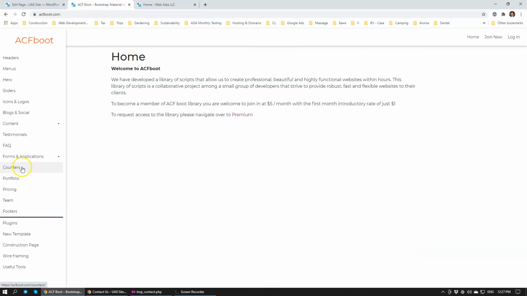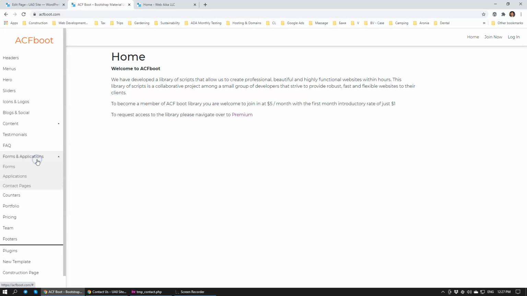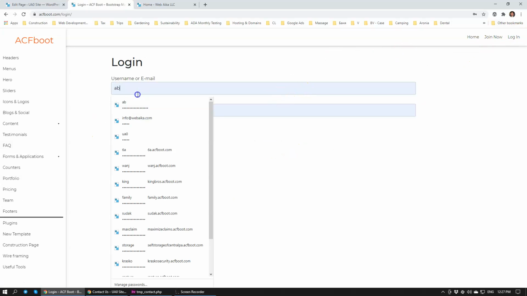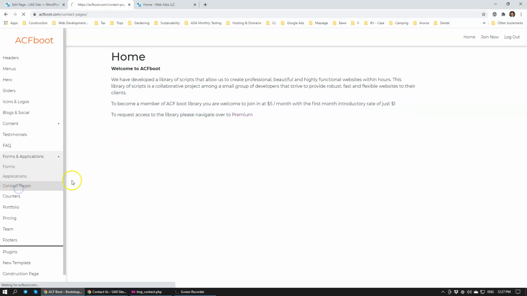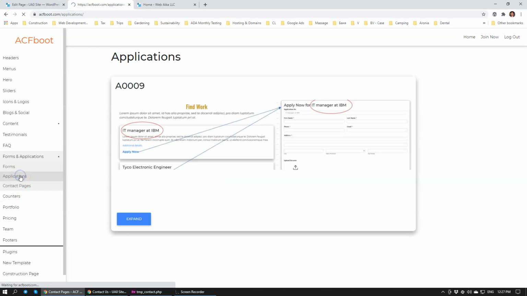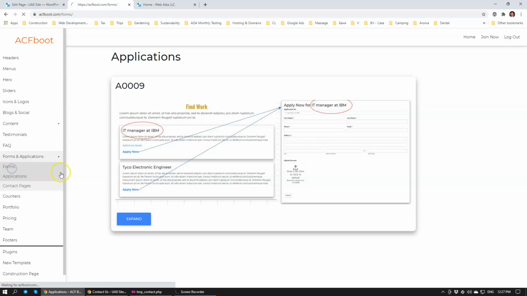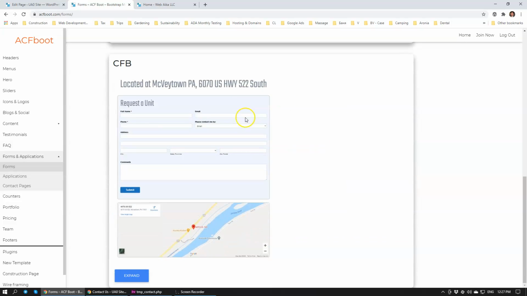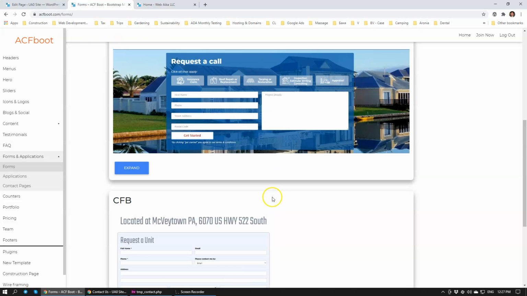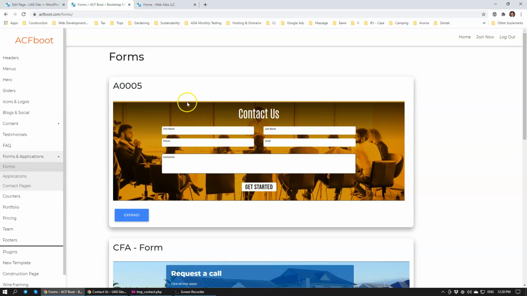Now we have different modules here. We have counters, footers, content, forms and applications. Let's look at contact pages. Actually, I might have to log in. Let's log in first. Okay, again, forms and applications, contact pages. It's blank. I need to add some here. We have an application. That's not exactly what we need. I like this one. I think this is going to work really nicely for the contact form. We have this one, which is a bit more complex, and we have a map and another version which is not needed here. Let's use this one.